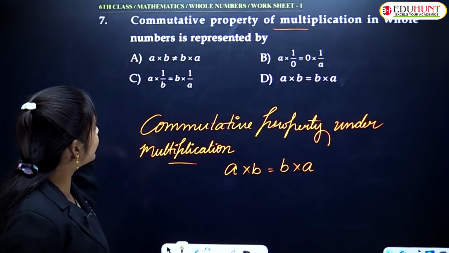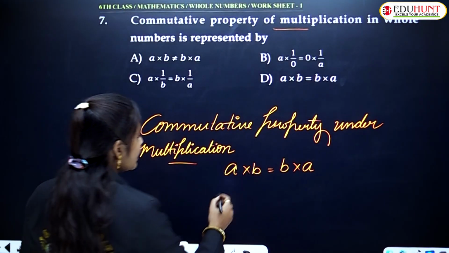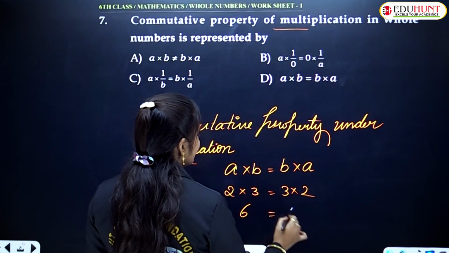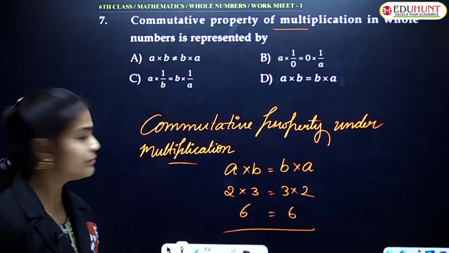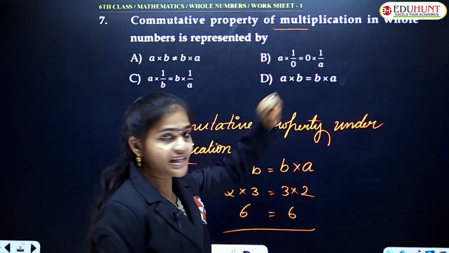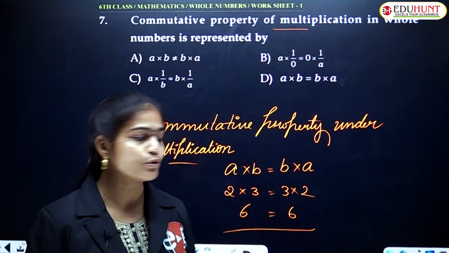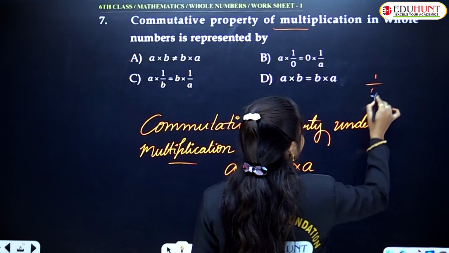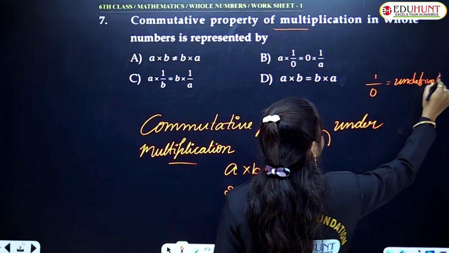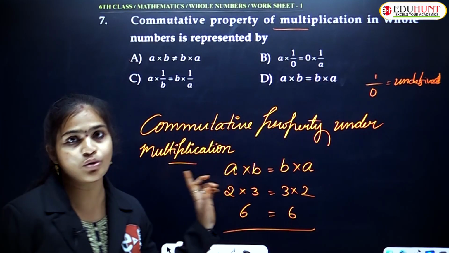Now the option given here says A into B is not equal to B into A. But we are saying A into B is equal to B into A. For example, 2 into 3 is equal to 3 into 2, 6 is equal to 6. Is it satisfied or not? Obviously. So this is the wrong statement. And A into 1 by 0: here you may get a doubt, as 1 by 0 could be taken as B also. But 1 by 0 is undefined.